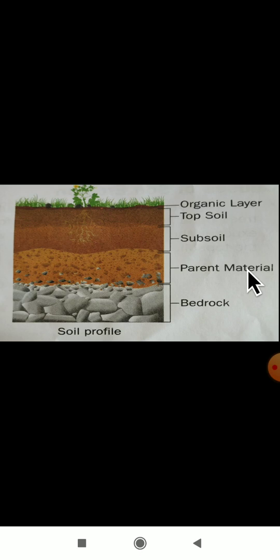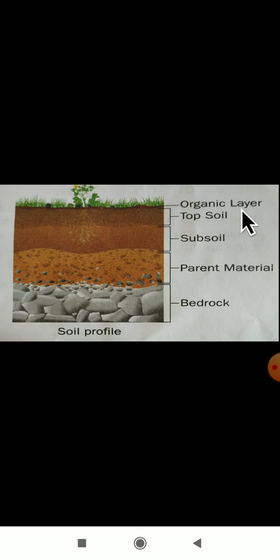First we will study the organic layer or humus. Another name for this organic layer is humus. It is made up of mostly decomposed leaves. Nothing but whatever leaves have decomposed will be there. And humus is nothing but decomposed organic matter, and it is usually thin and quite dark in color. The organic layer will be a little dark in color.